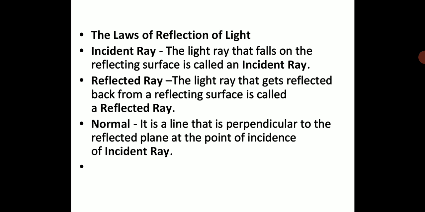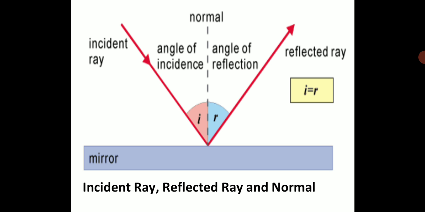So we will see the diagram. First of all, you have to take down all these in your notebook. Please do make points in your notebook, children. So this is the diagram you're going to draw, which is going to explain the laws of reflection of light. Here you see the incident ray, a ray falling on the mirror. You have a plane mirror, and an incident ray, that is one ray of light, is taken. Draw this diagram, falling on the mirror.